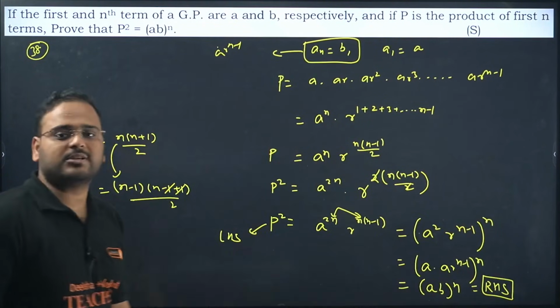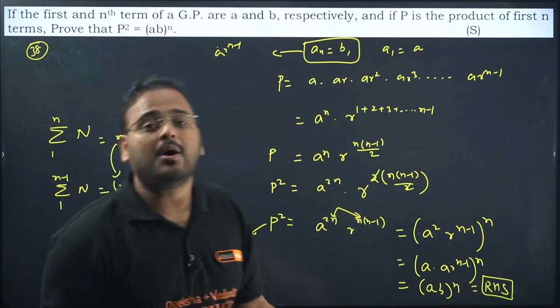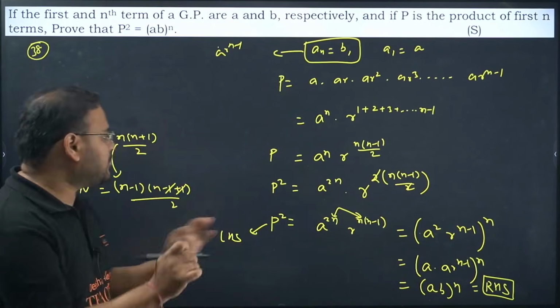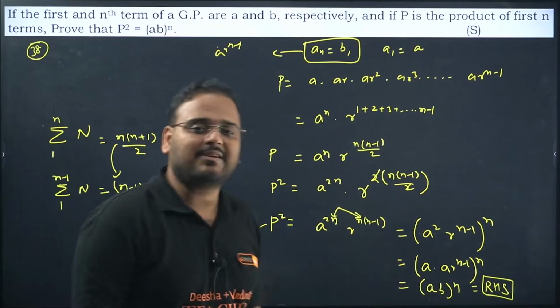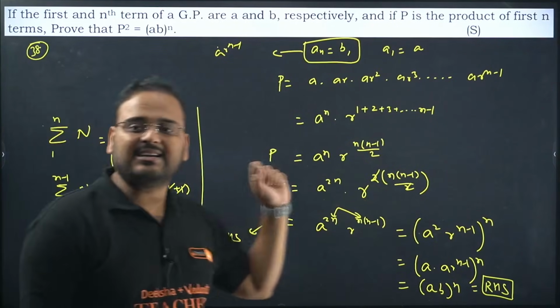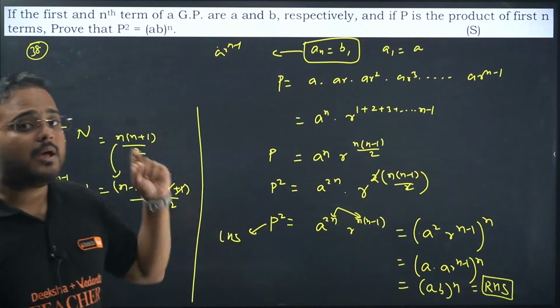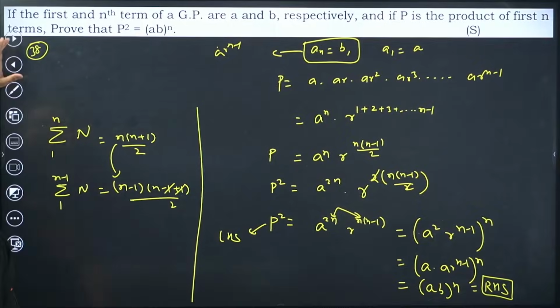Just the flow is what you required. I could have solved it in much simpler or fewer steps also, but I wanted to make sure that you don't have any confusion about any of the steps. That's why I've skipped nothing over here. Everything is important, so please understand everything simply and slowly, but without making any mistakes. That's very important. 38 is done.